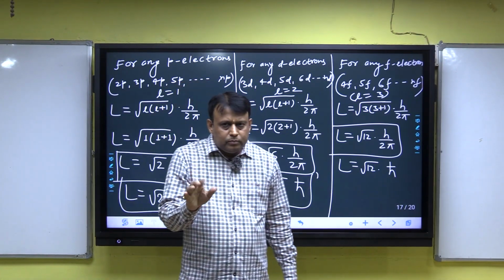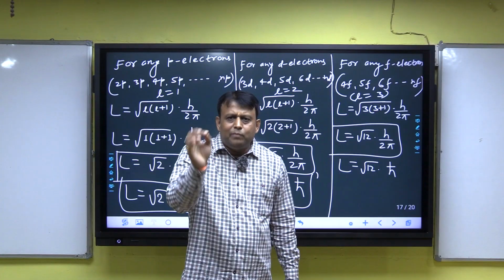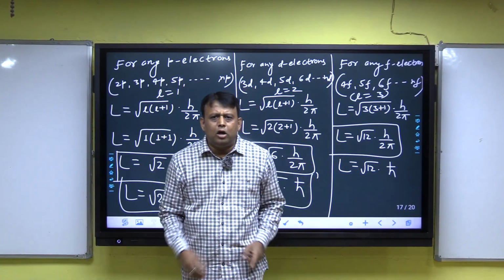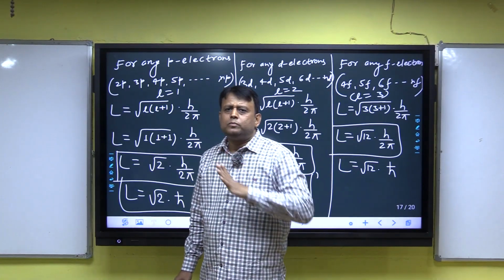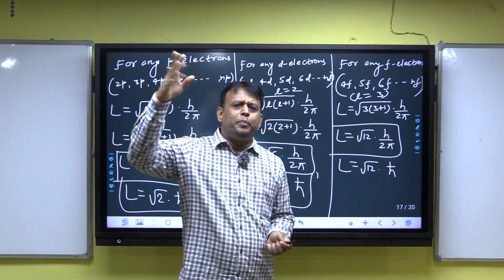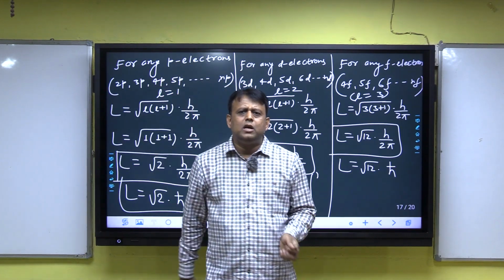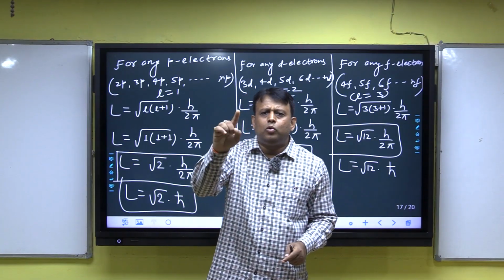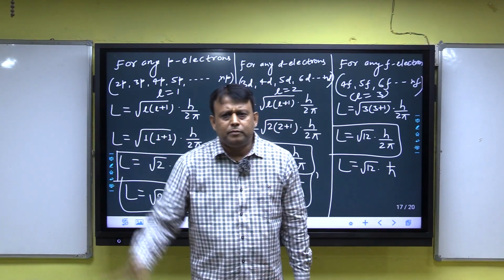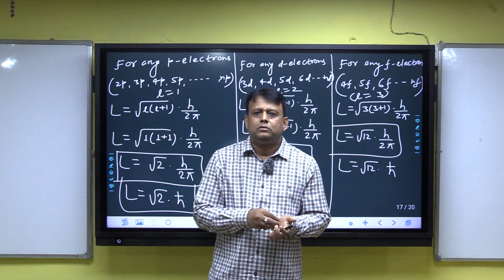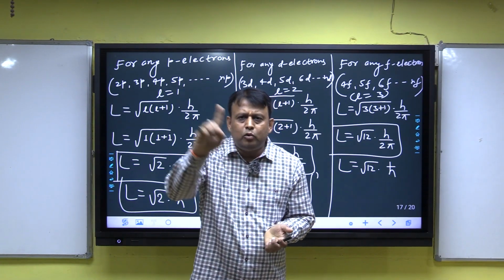I am repeating, orbital angular momentum is most important for your competitive exam. For any s electron, the orbital angular momentum is 0. For any p electron, it is root under 2 into h by 2 pi. For any f electron, root under 12 into h by 2 pi.